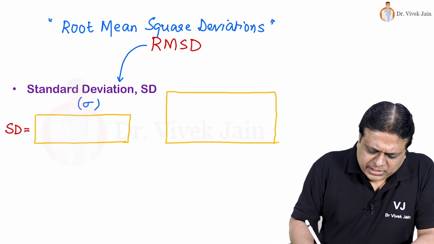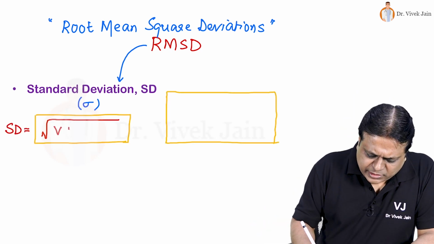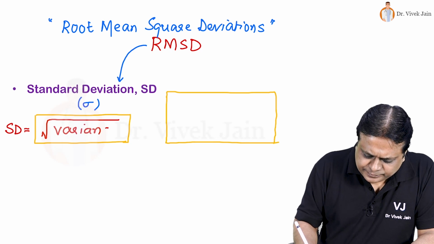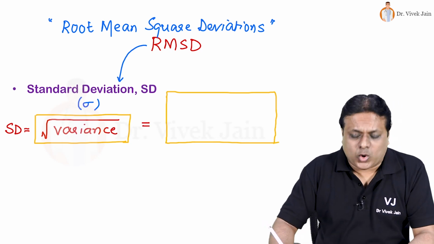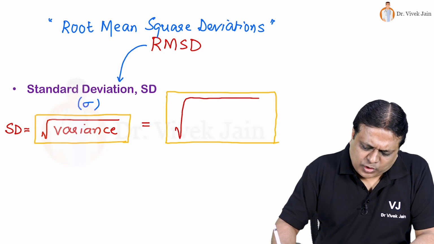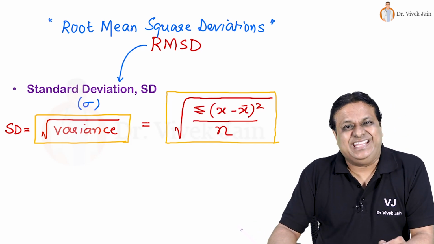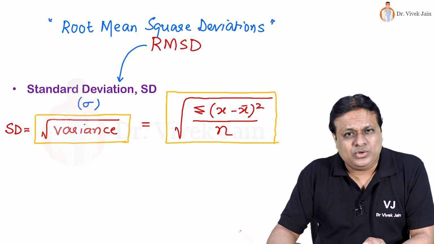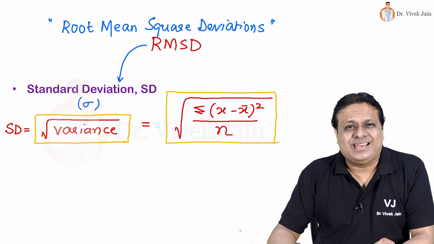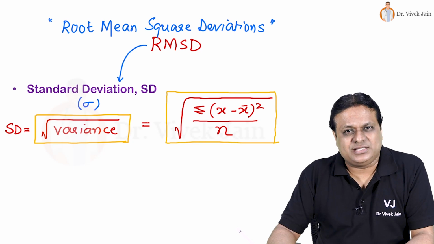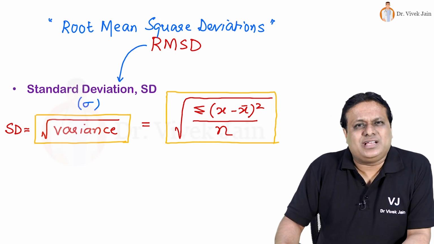Standard deviation can be calculated as under root of variance, or under root of, you square the deviations from the mean value, take its mean and then take its under root. Root mean squared deviation. Standard deviation is for a single value.